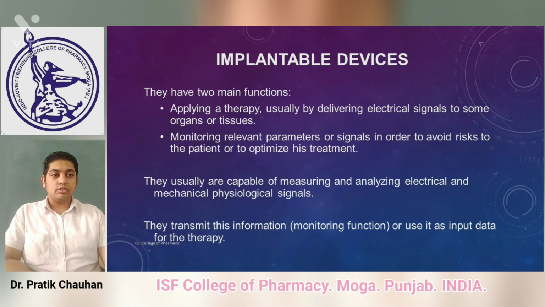Orthopedic implants correct or affect the bone-related joints. And implantable devices have two major functions: applying a therapy, usually by delivering electrical signals to some organs or tissue, and monitoring relevant parameters or signals in order to avoid risk to the patient or optimize his treatment. They are usually capable of measuring and analyzing electrical and mechanical physiological signals. They usually transmit this information or use it as input data for the therapy.